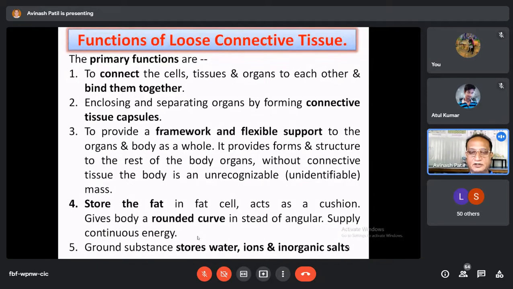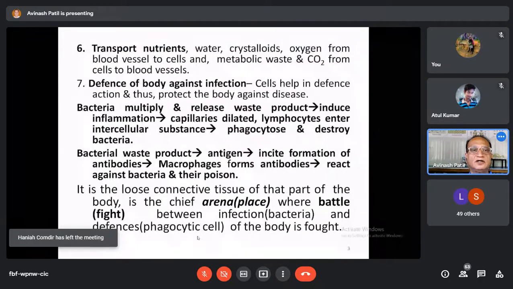This intercellular space is occupied by connective tissue fibers and some substance that is called ground substance. These two materials, fibers and the ground substance, are called the extracellular part or extracellular elements. And this extracellular part, elements or matrix, is also called ground substance. This ground substance stores the water, it also stores ions, it also stores inorganic salt, etc.